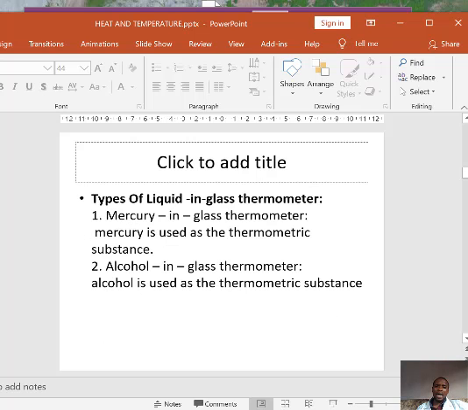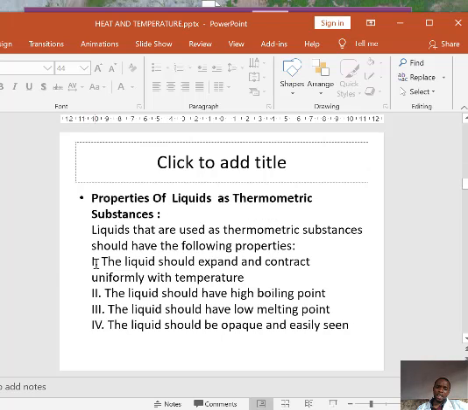Then we have important things that we must know when we deal with the two liquids that are fit to use as a thermometric substance, the mercury in glass and the alcohol in glass. We have the properties of these liquids that are very, very important that we know.